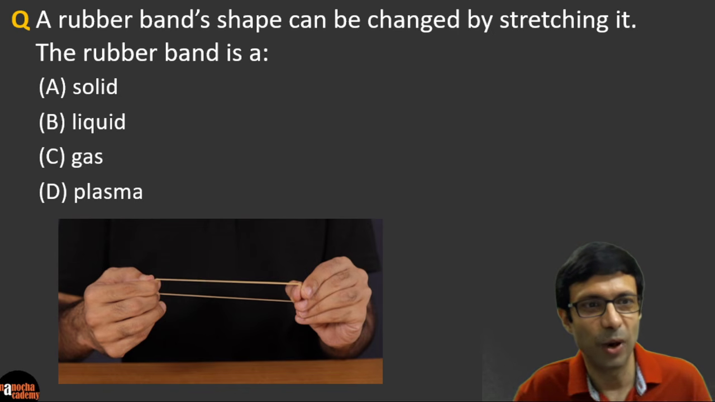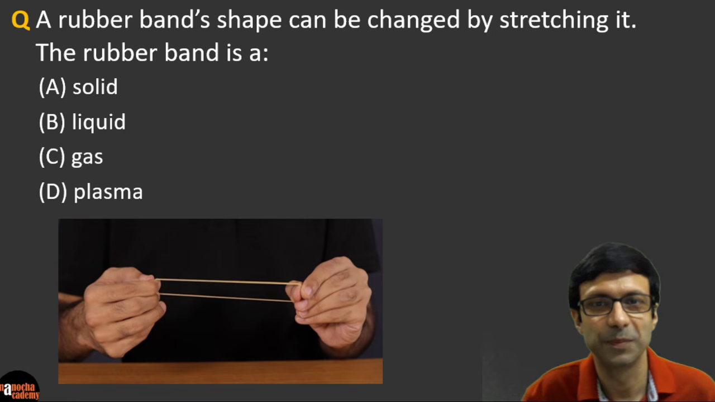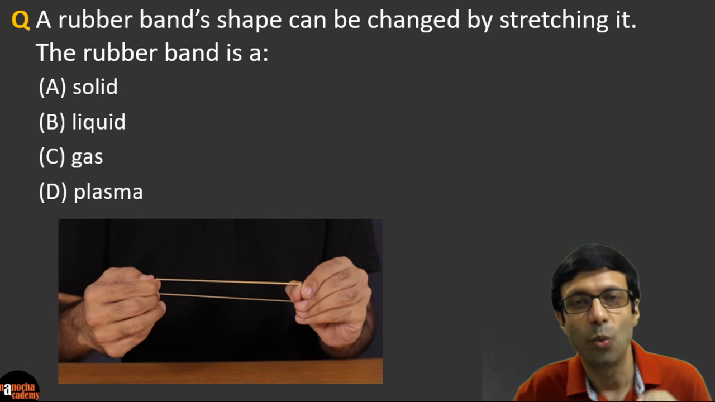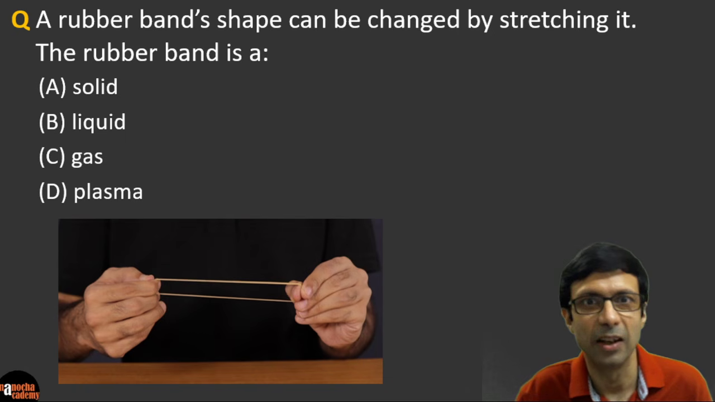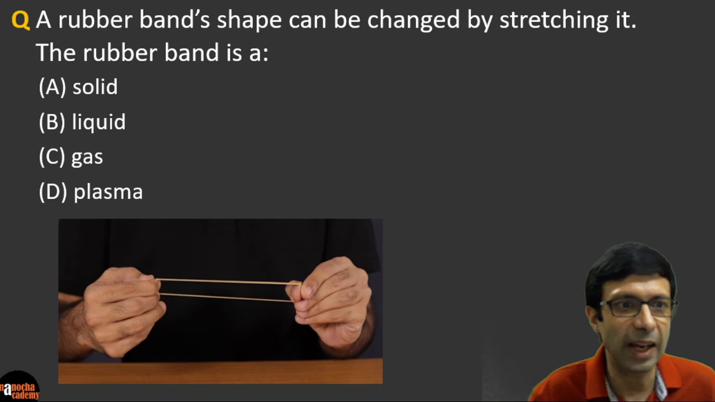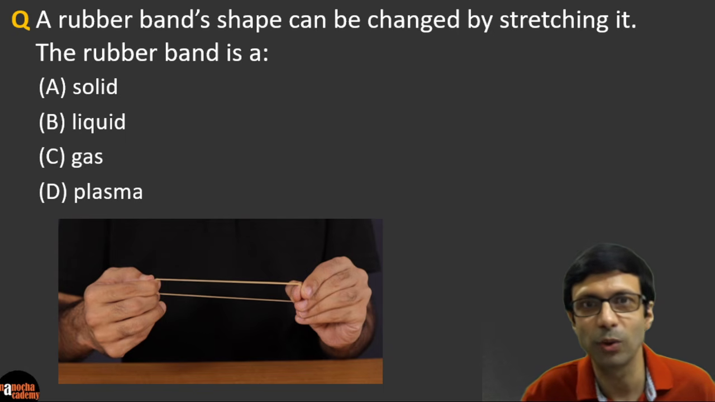Okay, so go ahead and try this question, right? So here we're asking, what state of matter is the rubber band? Solid, liquid, gas, or plasma? So I'm seeing a lot of A's there. I think there's some D's. What do you think is the answer?